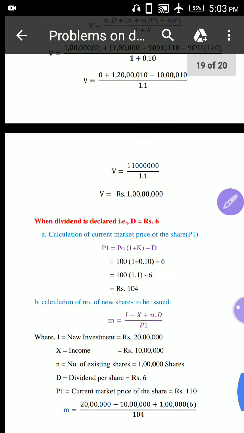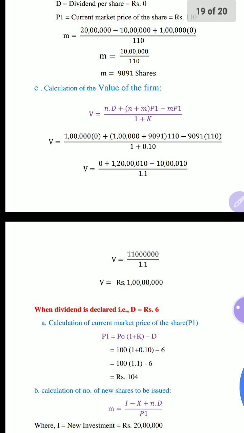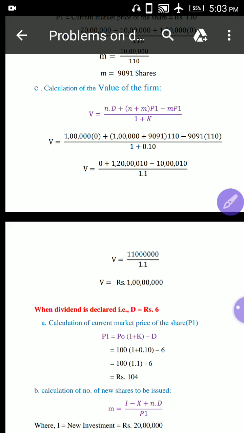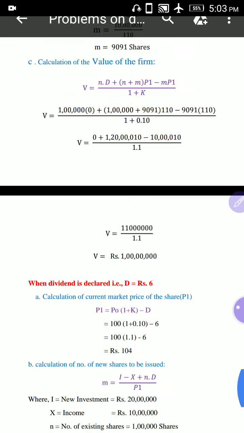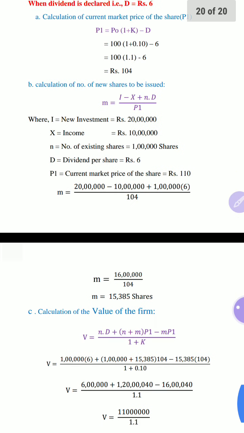When dividend is not paid also, the value of the firm is 1 crore. So when dividend is 0, the value of the firm is 1 crore, and when dividend paid is rupees 6, the value of the firm is also rupees 1 crore.